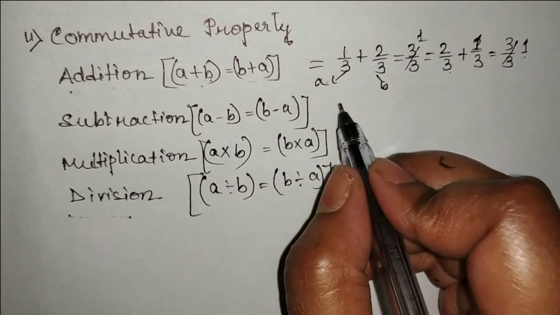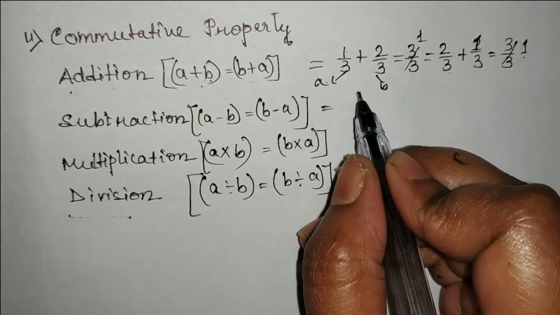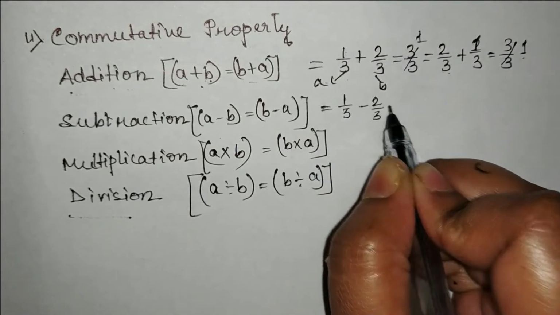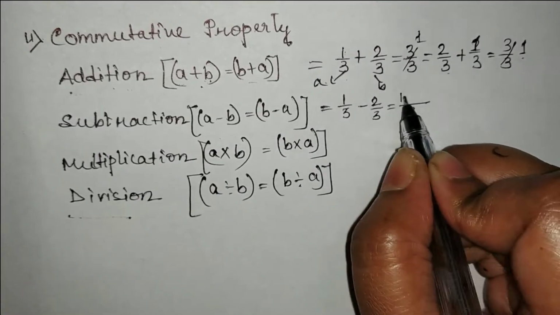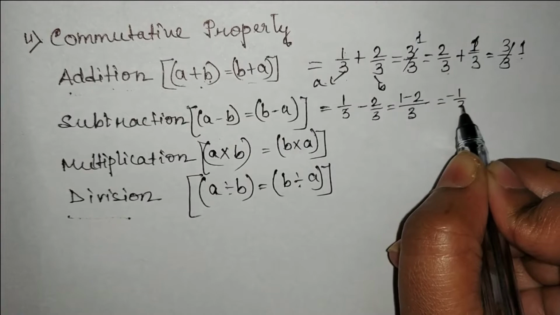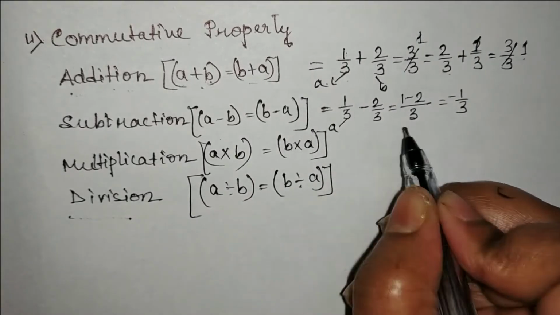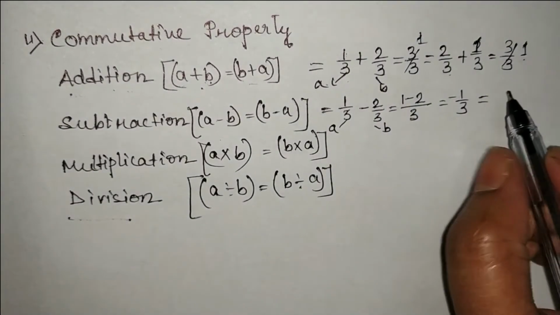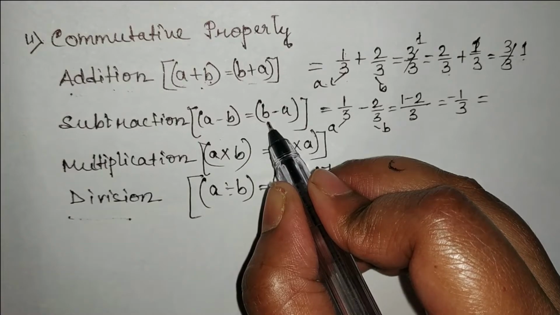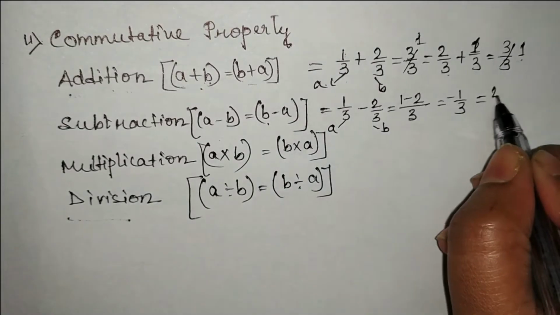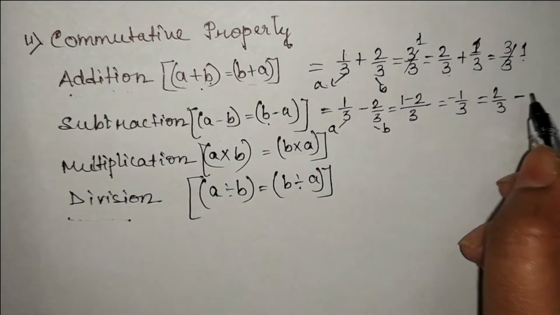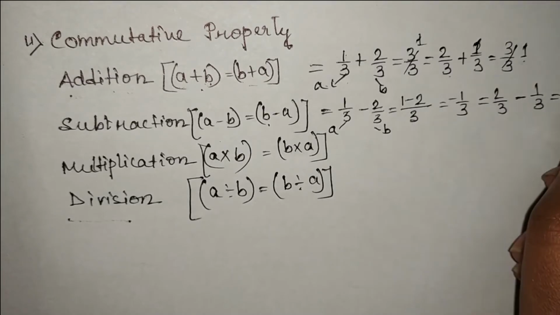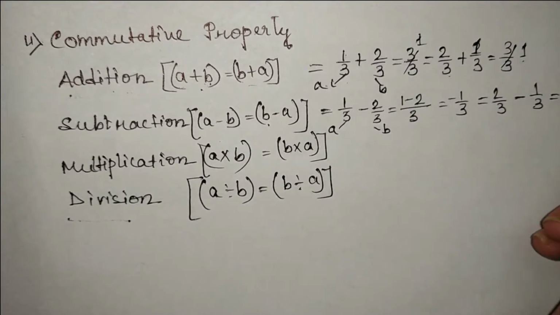And let's check in case of subtraction, we'll take the same numbers. So let's take 1 by 3 minus 2 by 3. Here 3 is the LCM, so 1 minus 2, we are getting minus 1 by 3. Here A is 1 by 3 and B is 2 by 3. Now according to this rule, we'll put B at first. So B is 2 by 3 minus A, which is 1 by 3. Now after subtracting, we will get 2 minus 1, which is 1 by 3.